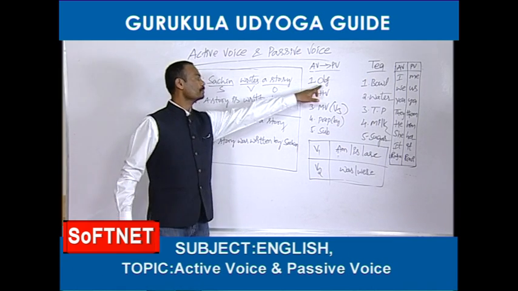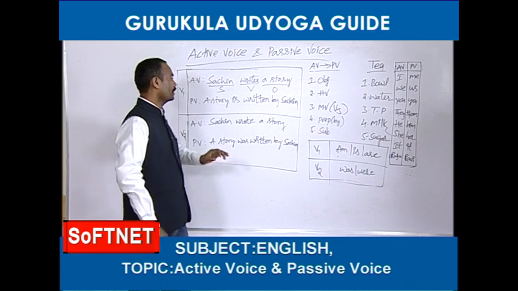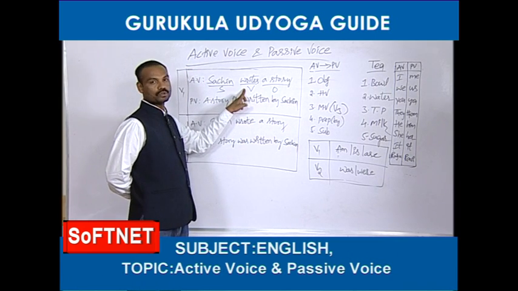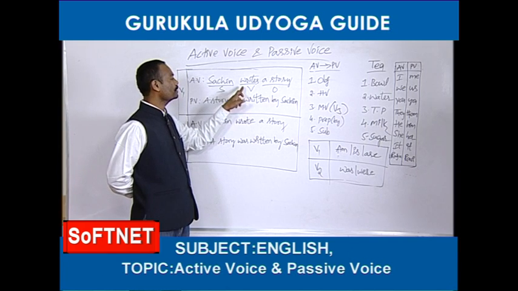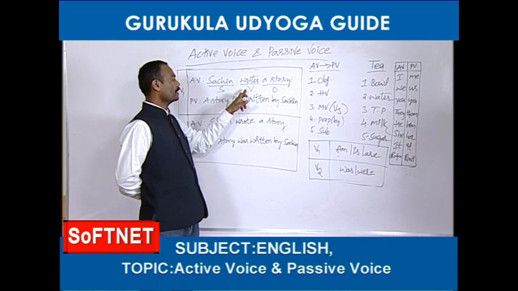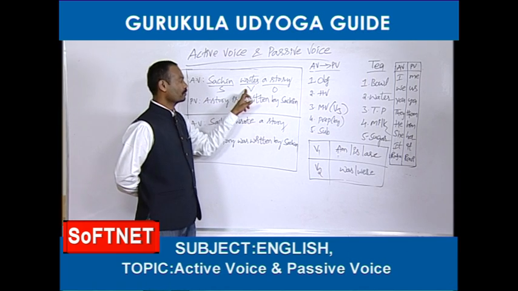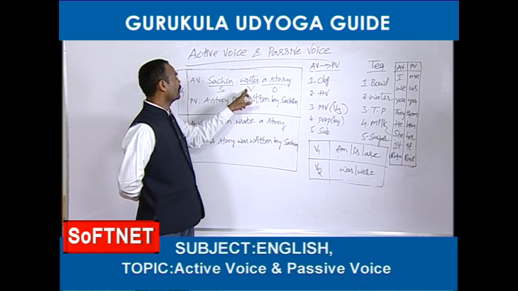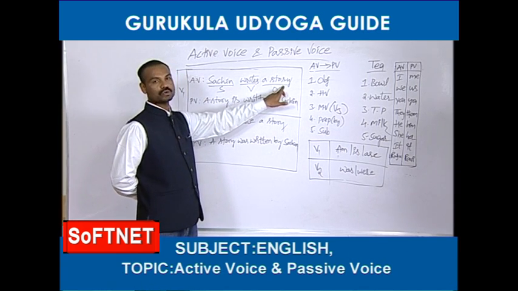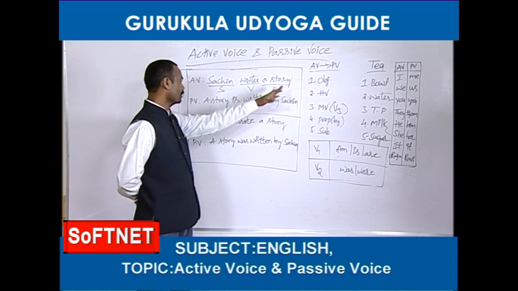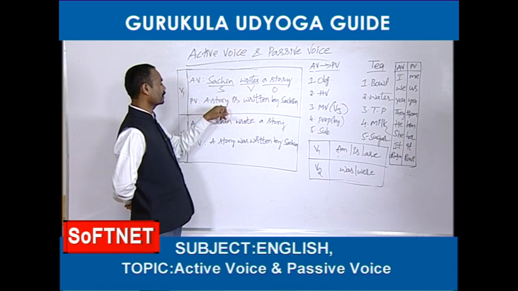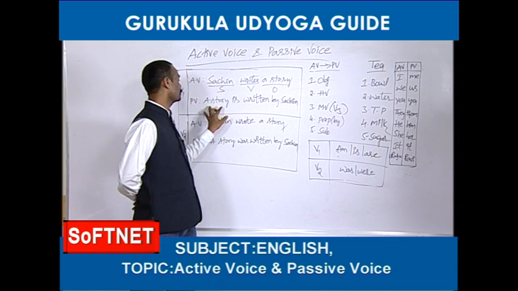So passive voice should be started with object. Where is the object? To know the object, you should go to the verb. I told you. After going to the verb, you should ask a question: what or whom? What does he write? He writes stories. The coming answer is called object. So object is there. First we need object, so we have taken object.